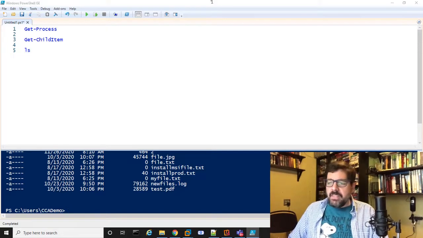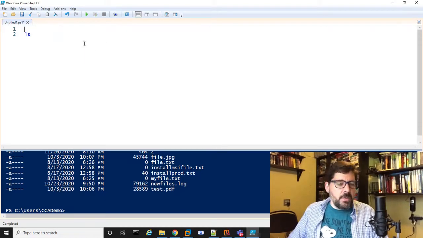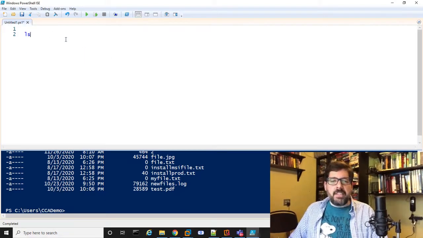But let's move on from here. Give me one second, I'm going to bring up some notes as I go through this. As an example, I'll just remove these up here since we're done with that. We're going to work with the ls command.